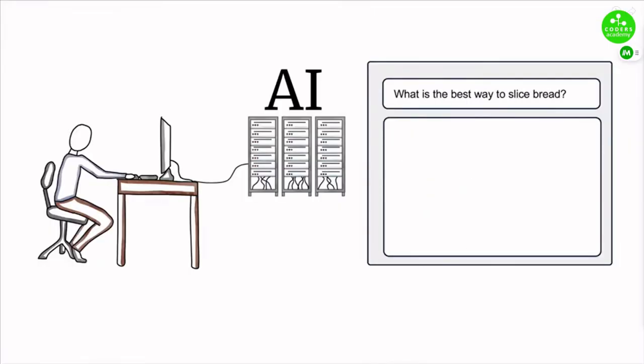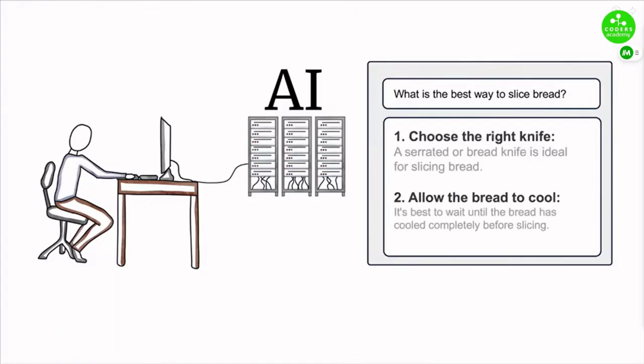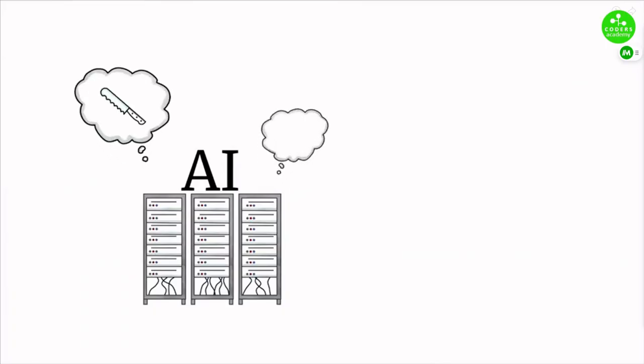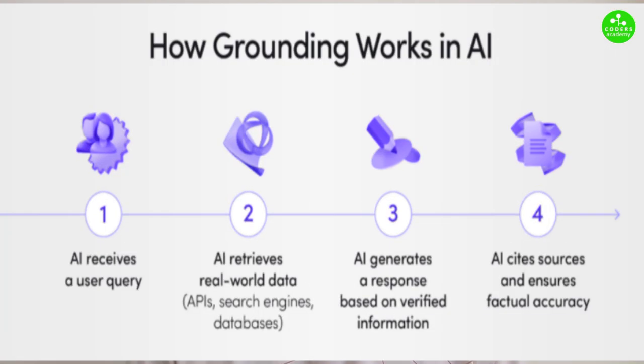Large language models in AI systems are trained on a large corpus of static data. This data can become outdated and stale in quick time. So grounding helps to address this problem by providing access to current and recent private data. Grounding is crucial in AI systems to provide trustworthy and reliable responses to the user's requests in the form of prompts.